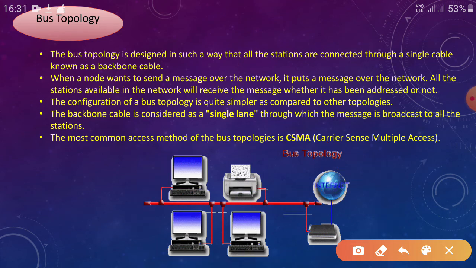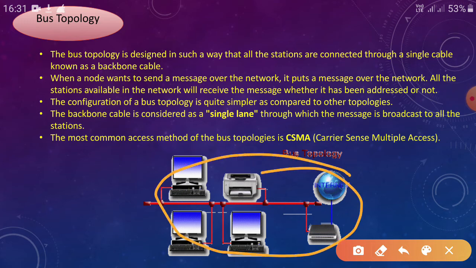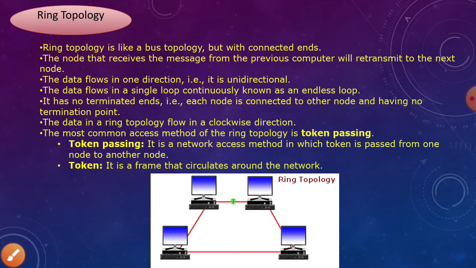Got it? All the computers or devices are connected to this single cable. If any device is in bad condition, then the total network will be down or shut off. Okay, go to the next slide.